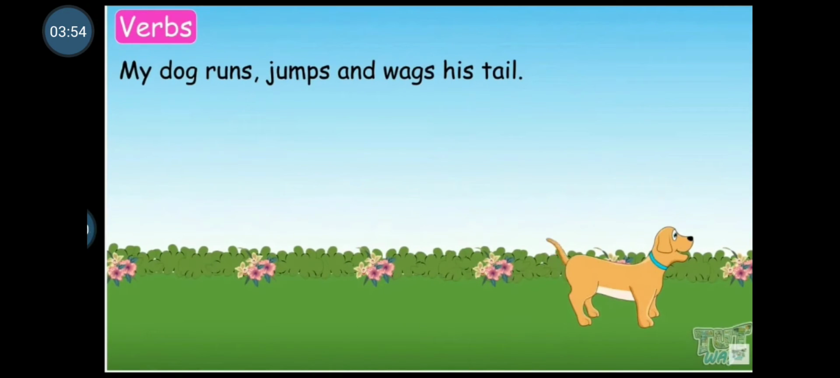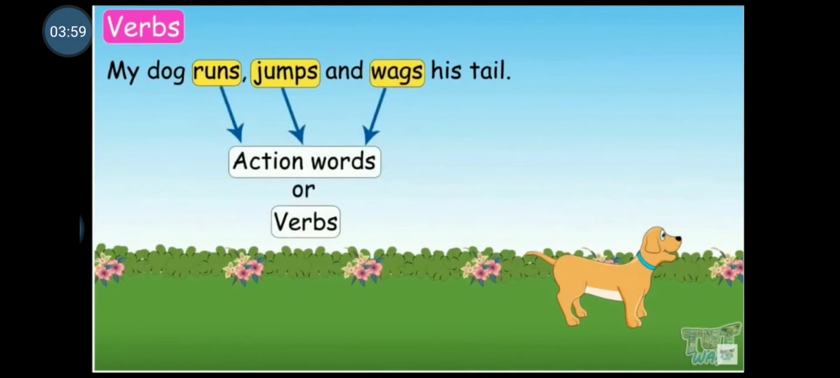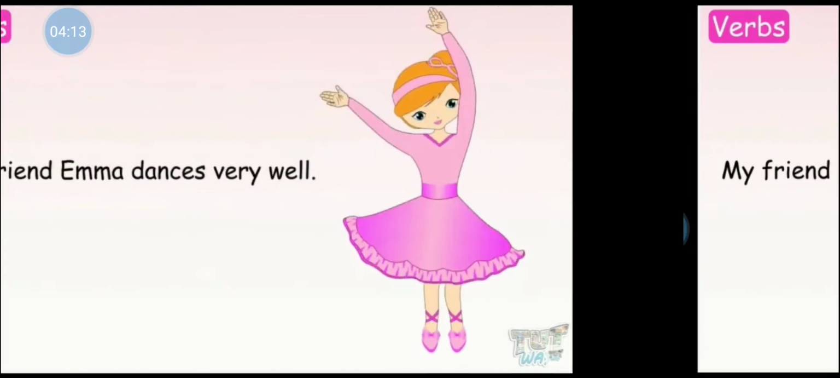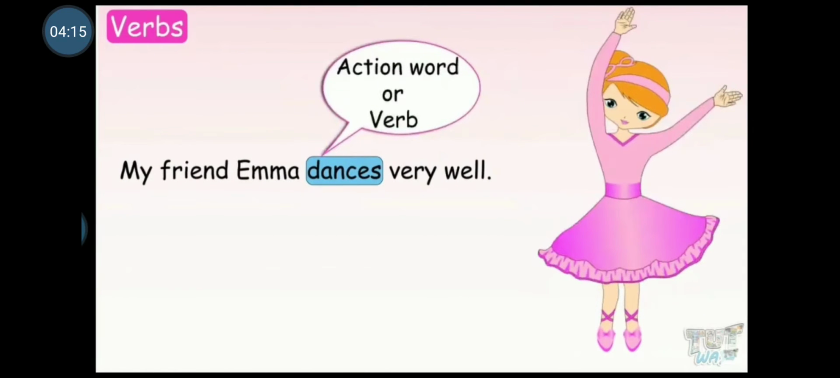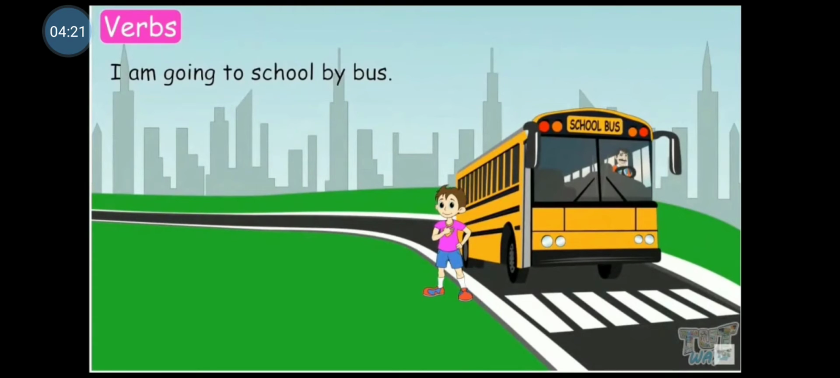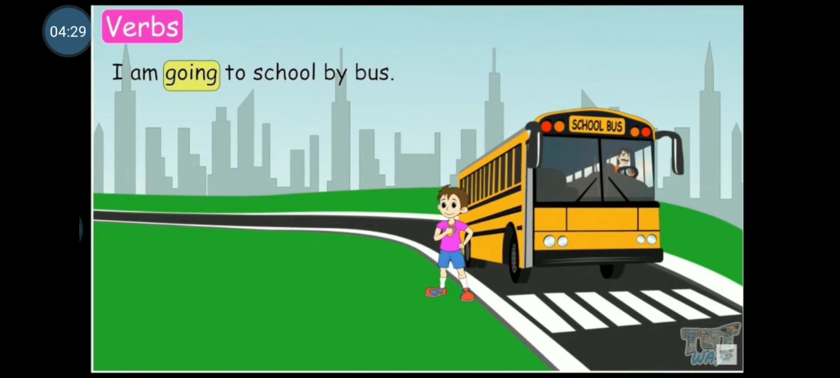My dog runs, jumps and wags his tail. In this sentence, runs, jumps and wags are the action words or the verbs. My friend Emma dances very well. Dances is the doing word or verb. I am going to school by bus. What is the boy doing? He is going to school. So, going is the action word or verb in this sentence.